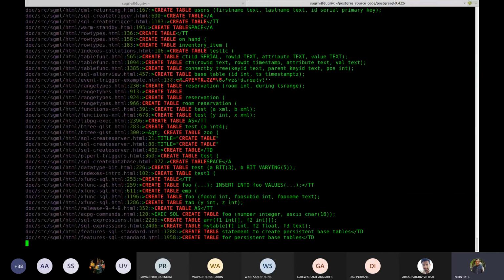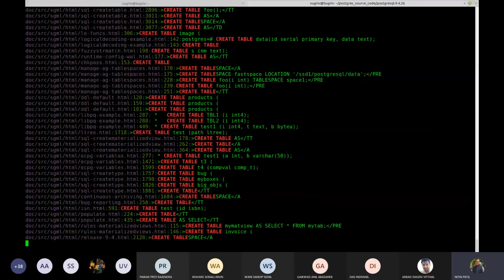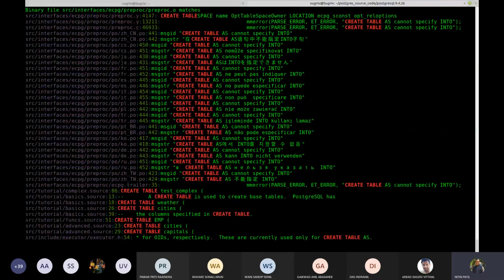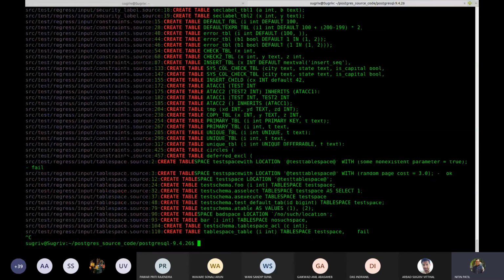It would be better if you go to that source code directory and fire this, because otherwise it will tell you from that SQL command. It would be better if you remove that dash R, so that in the current directory only it should search, because otherwise it will search everywhere.